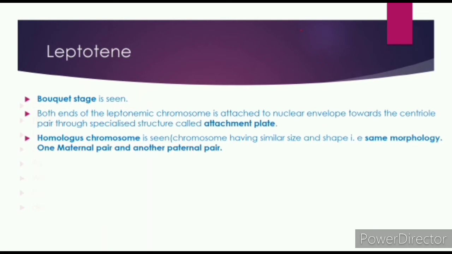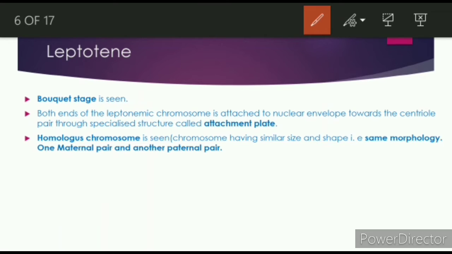And let us see the first stage, that is the leptotene stage. In this stage what we can see is that the bouquet stage is seen. What is the bouquet stage? Bouquet stage is the peculiar arrangement of chromosomes seen in the leptotene phase. Okay, so it is a peculiar arrangement, এক রকমের অ্যারেঞ্জমেন্ট ক্রোমোজোমের, সেটাকে বলা হচ্ছে বুকেট স্টেজ।